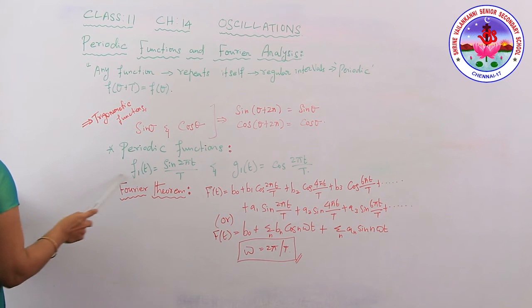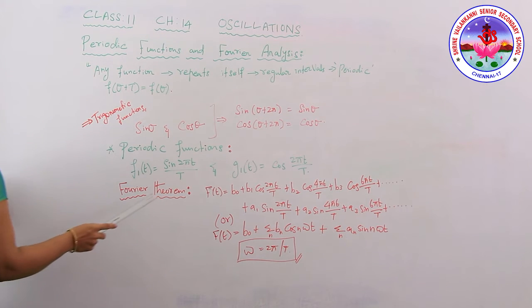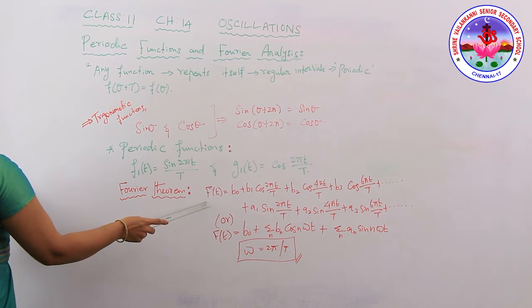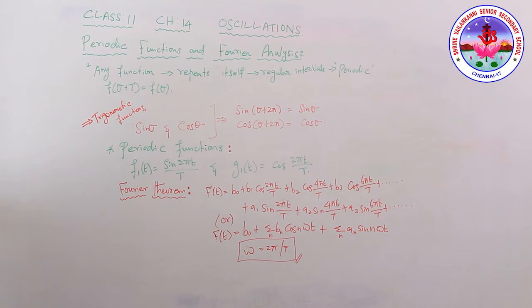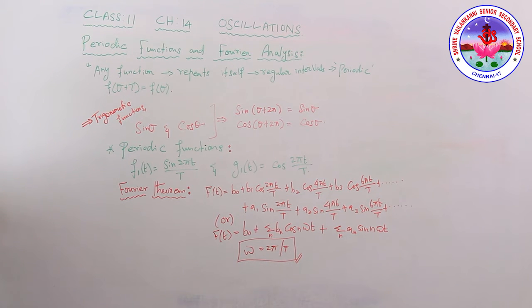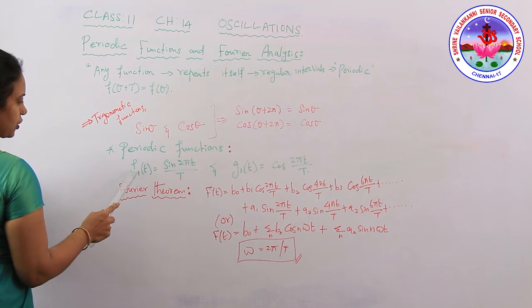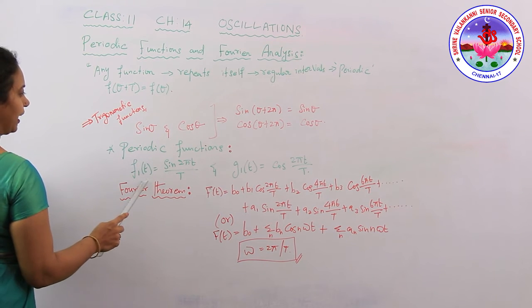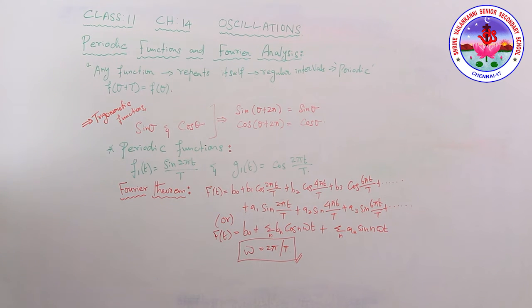The statement of this theorem says that any arbitrary function f of t with period capital T can be expressed as a unique combination of the sine and cosine functions, right? You have to take sine and cosine functions, and we have taken the functions as f1 of t, and an n-number function series, fn of t and gn of t, with suitable coefficients.